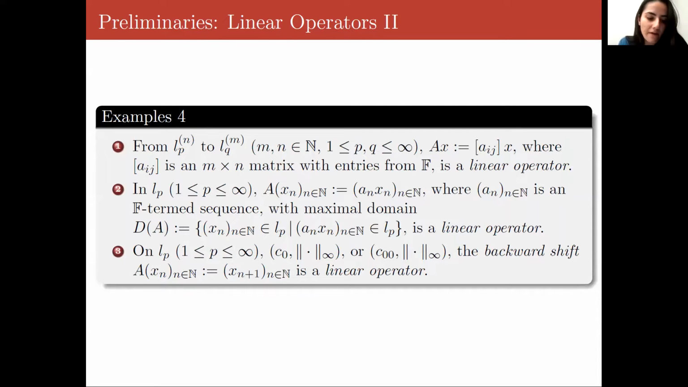So for our examples, we have that from lpn to lqm, the operator of left multiplication by an m by n matrix with entries from F is a linear operator. And then on lp, we have that the operator of term-wise multiplication by an F-term sequence with a maximal domain shown is also a linear operator. And then in either of the spaces lp, c0, or c00, the backward shift is also a linear operator.